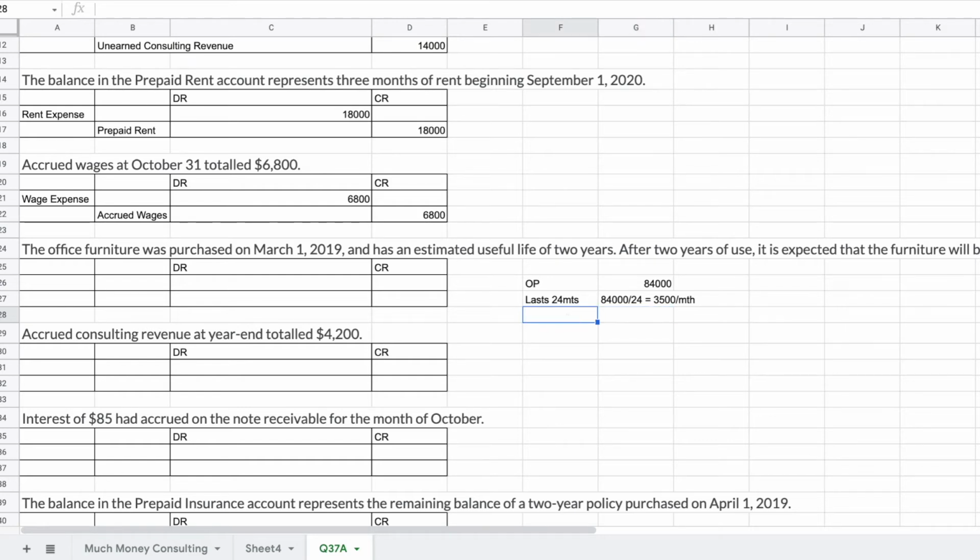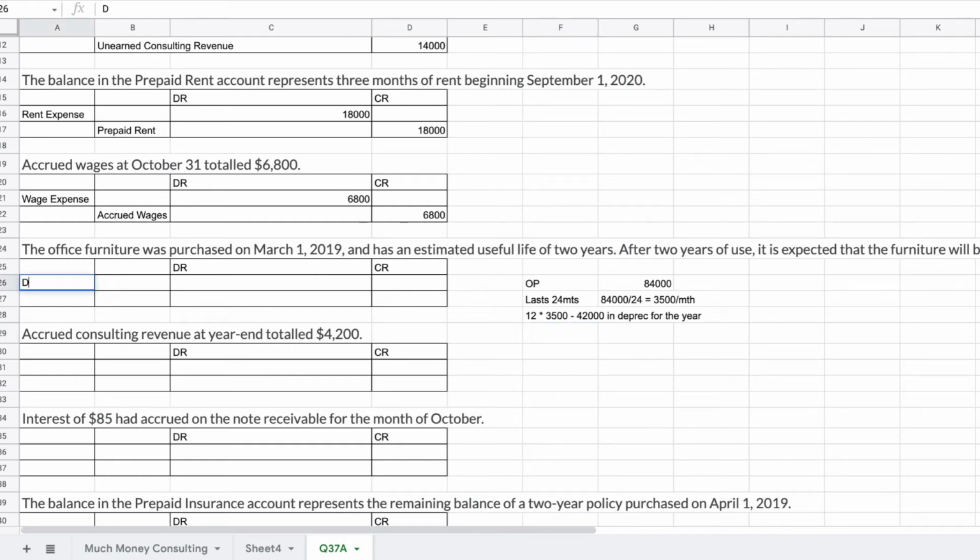24 months. If we took $84,000 divided by 24, that's $3,500 a month. We're dealing with 1 year of depreciation here. So 12 times 3,500 would be 42,000 in depreciation for the year.